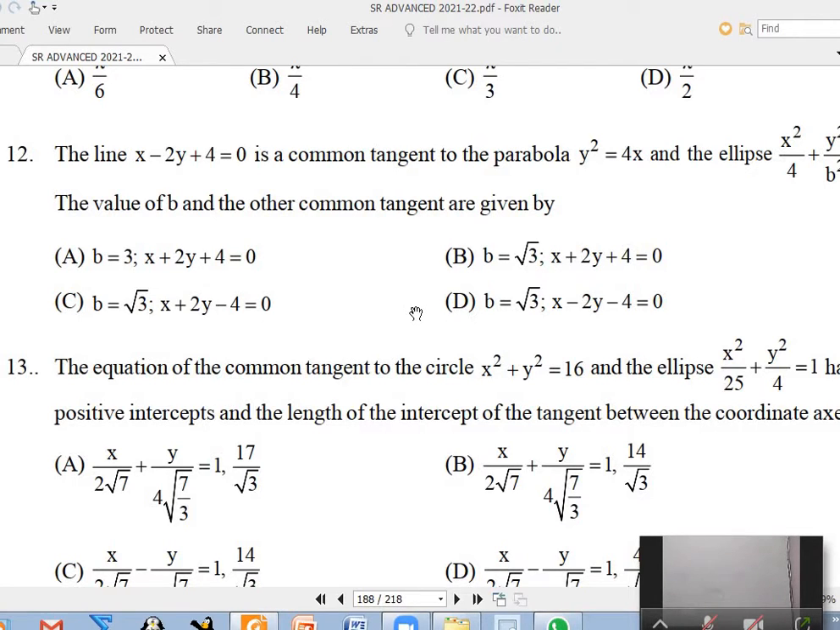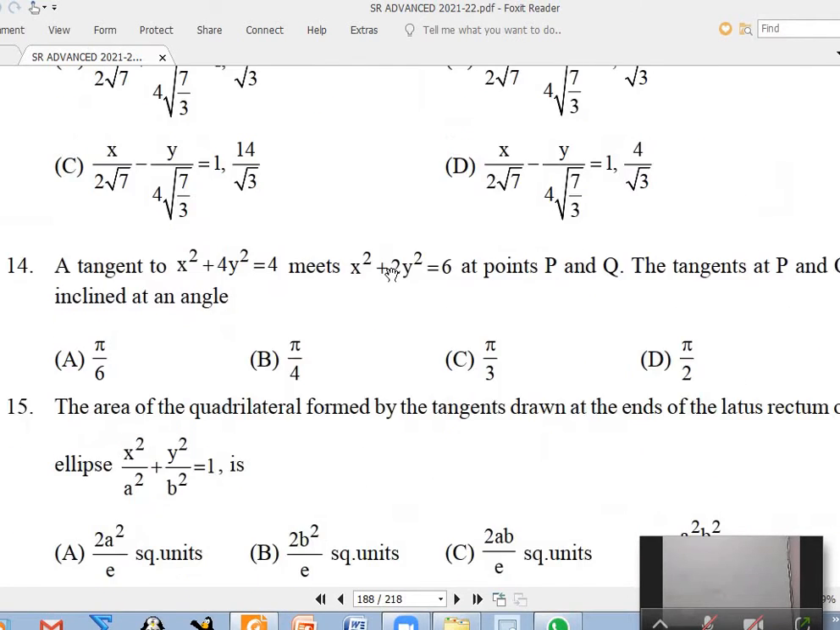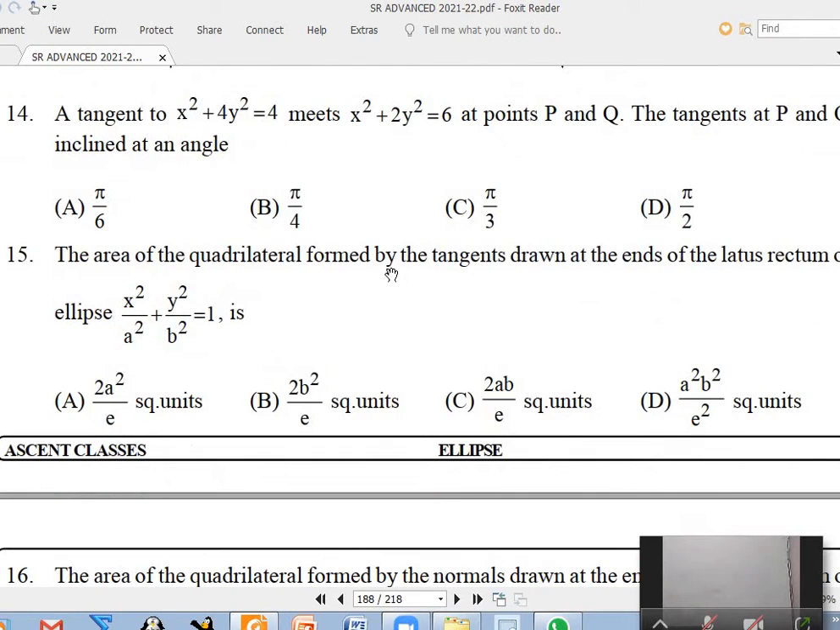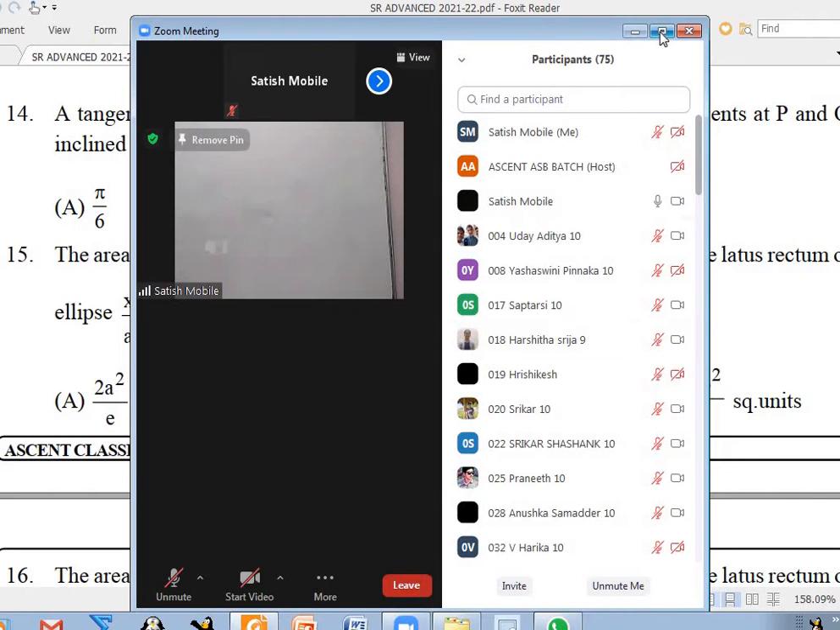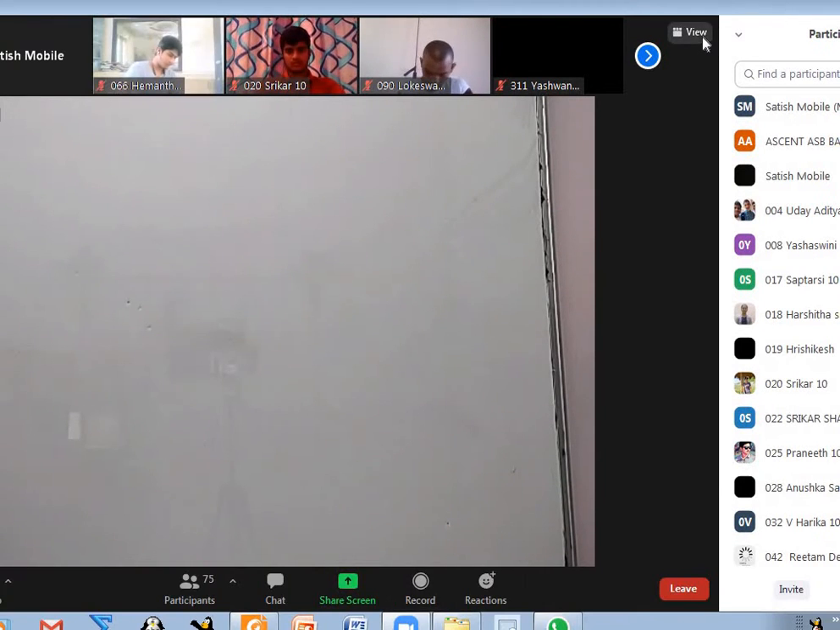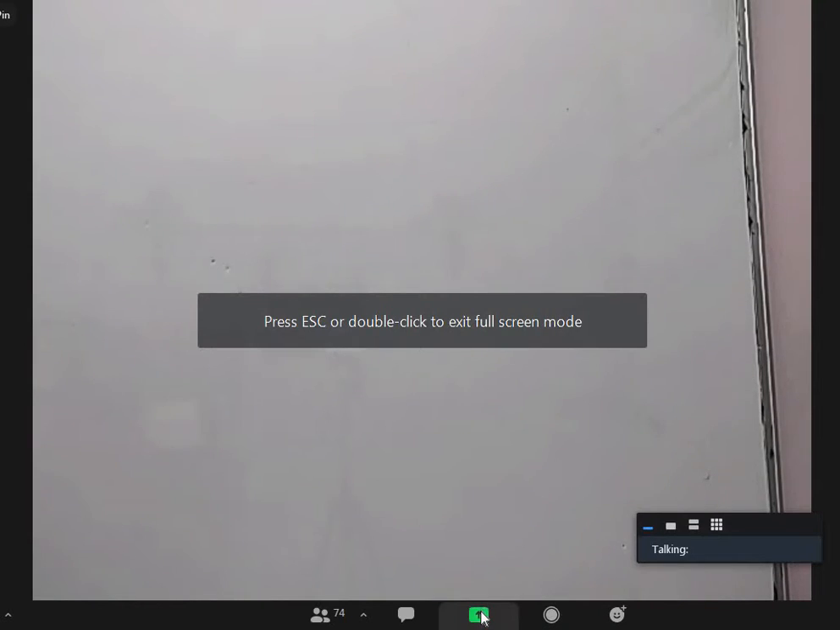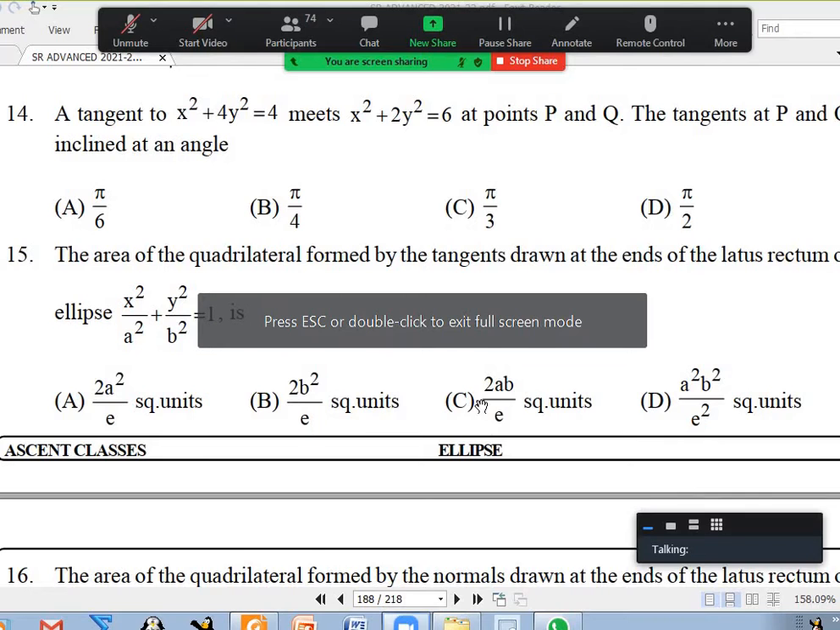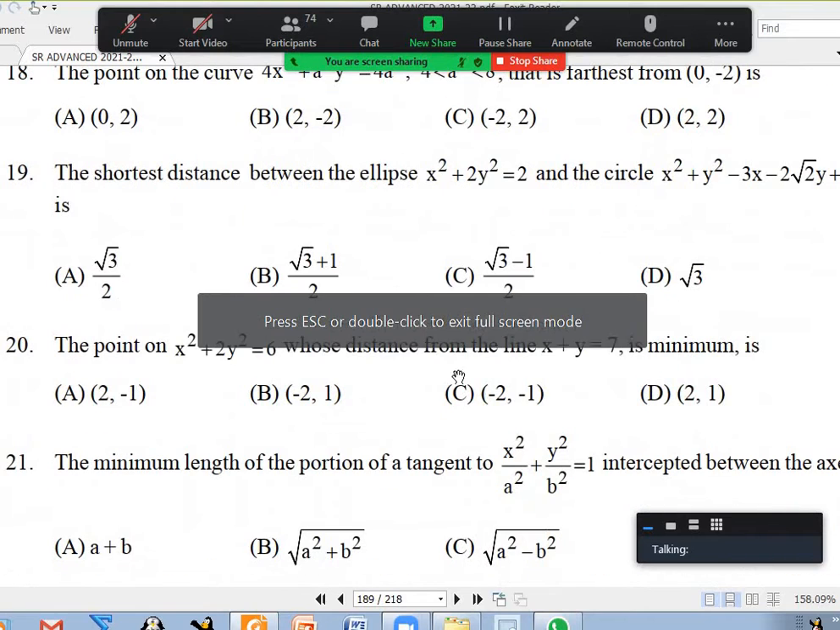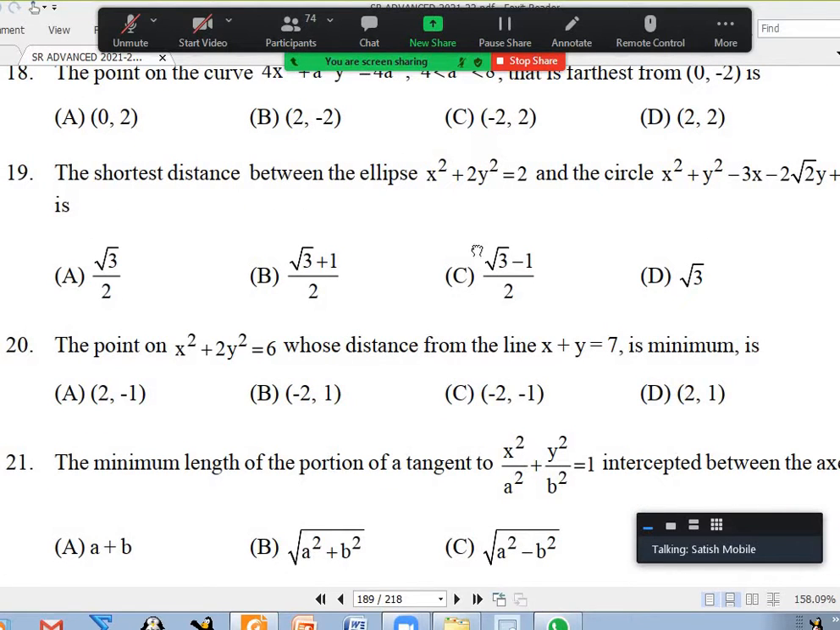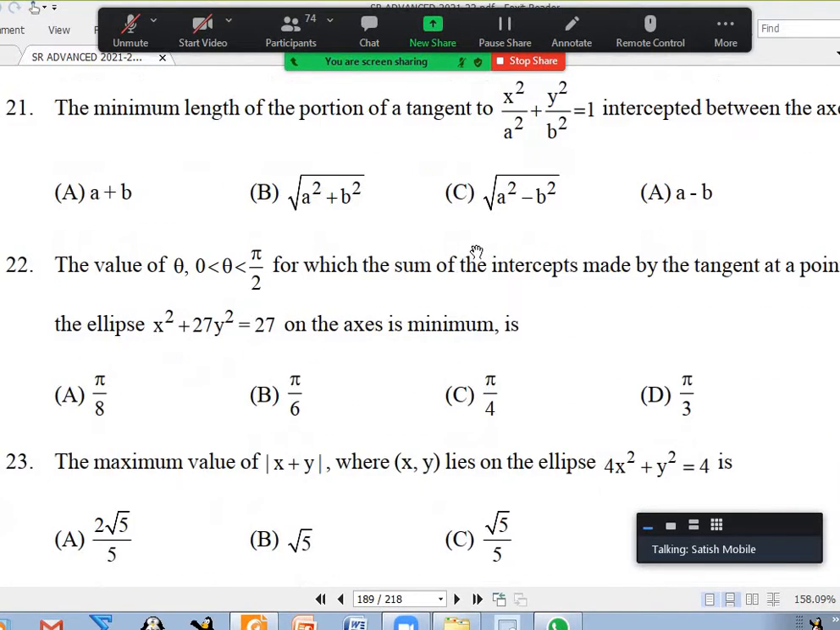Okay. All right. What is the last question we did in the advanced material in the class? Is it 15 or something? Can somebody look at the notes and tell me? 19, sir. Okay. The shortest distance between the ellipse, 19 completed. So we have to do from 21. Okay.